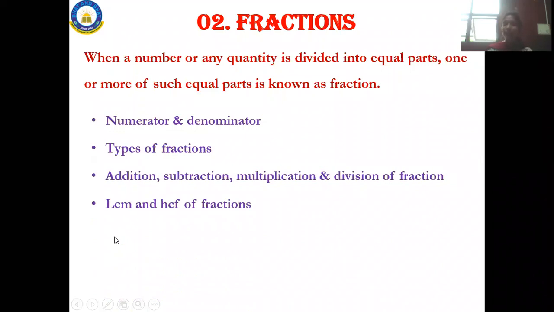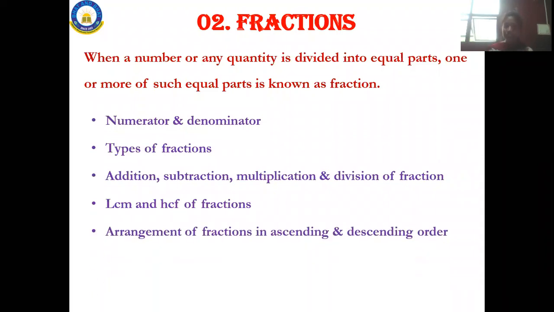And LCM and HCF of fractions. How are we going to solve fractions in LCM and HCF format? This is also very helpful. And then arrangement of fractions in ascending and descending order. We know what is ascending and what is descending. So when there are fractional numbers, how do we arrange the fractions in ascending order and descending order? These things will be dealt with in this chapter.